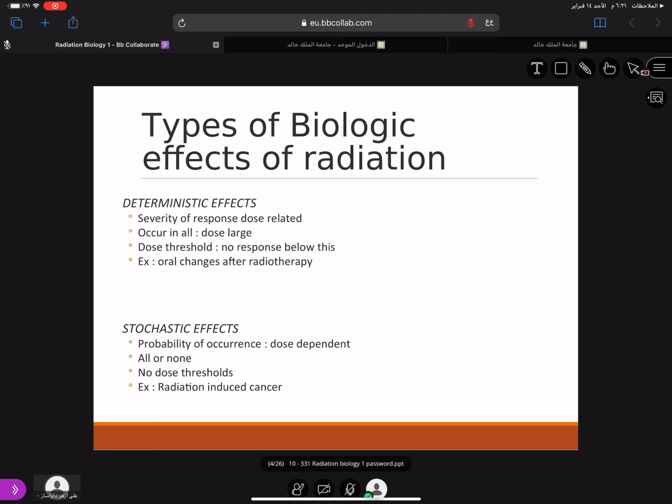Now this effect is the same, and there is no dose threshold. Either this effect will be there or will not be there. It's called the all or none rule. You will only find the effect to be present or to be absent. So there is no dose threshold. Even if you are giving less dose, there are chances that the patient will get cancer. The example is radiation induced cancer. So this is the difference between deterministic and stochastic effect.